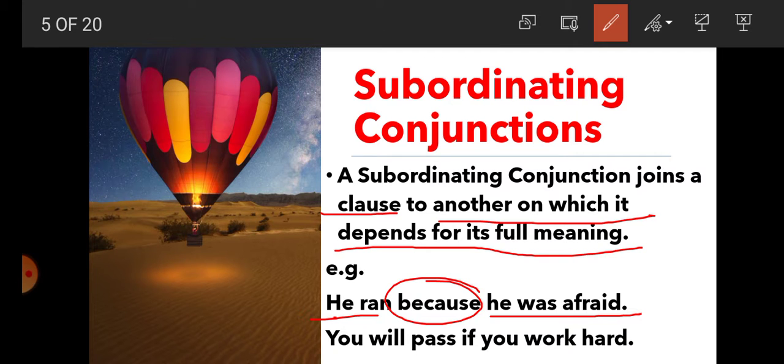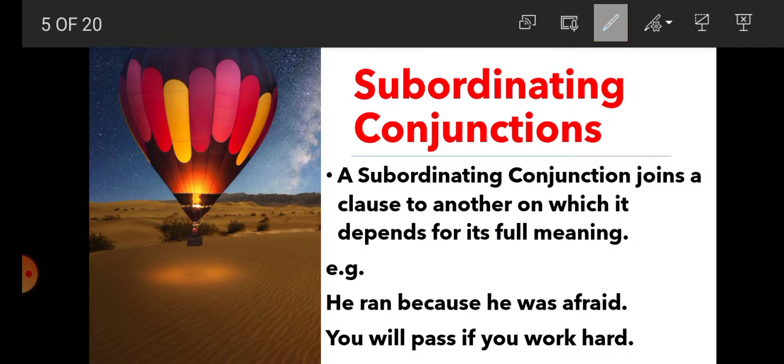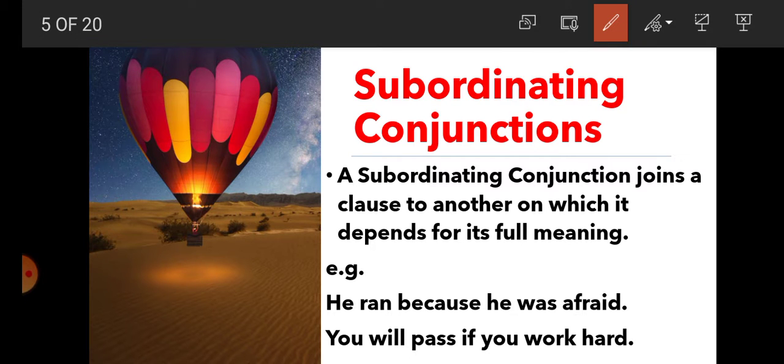You will pass, if you work hard. Here there are two clauses and the two clauses are joined with the conjunction if. Once again, in the first sentence, he ran, because he was afraid.